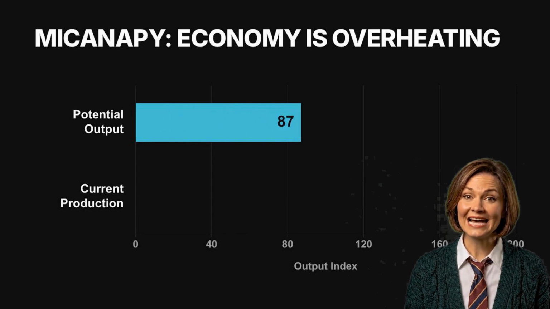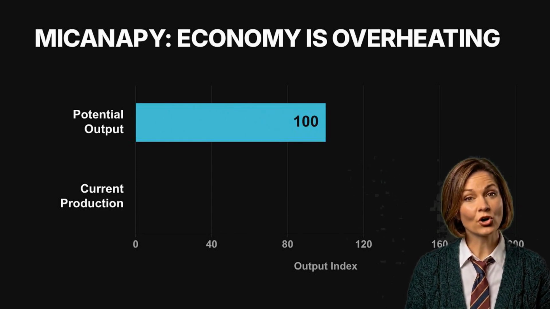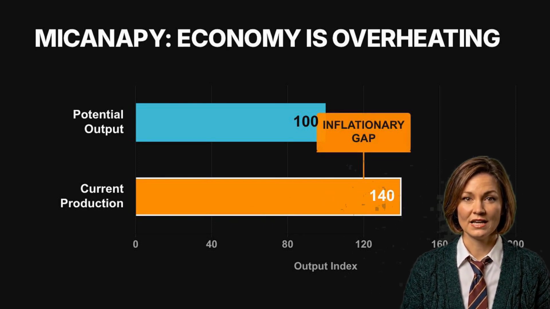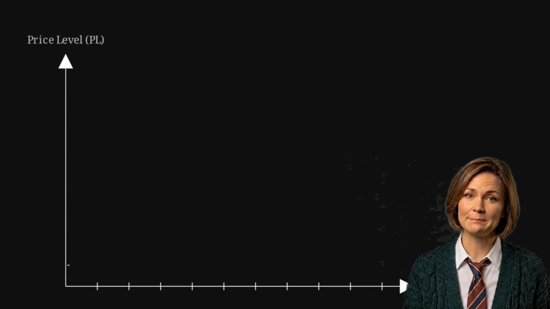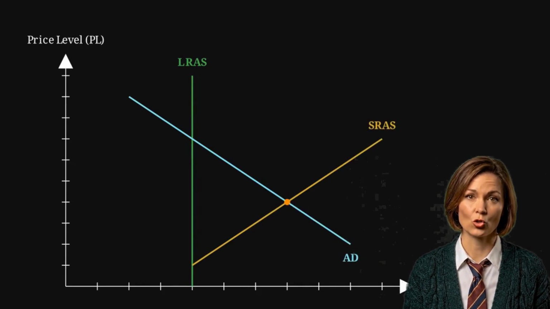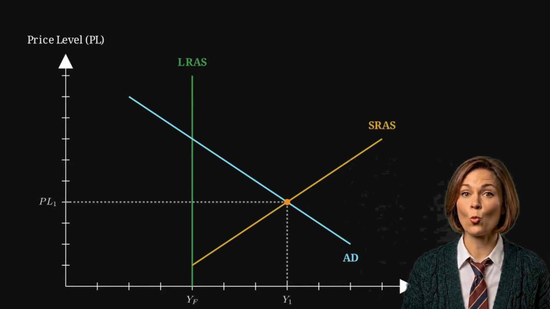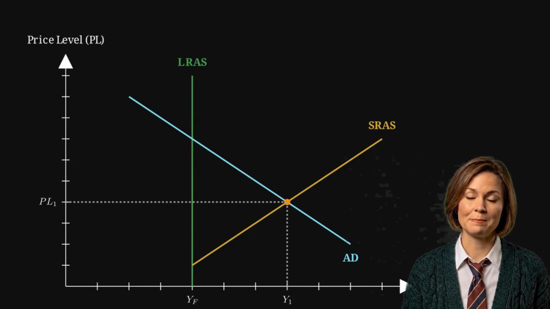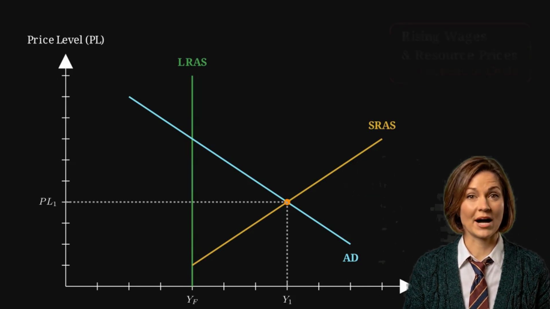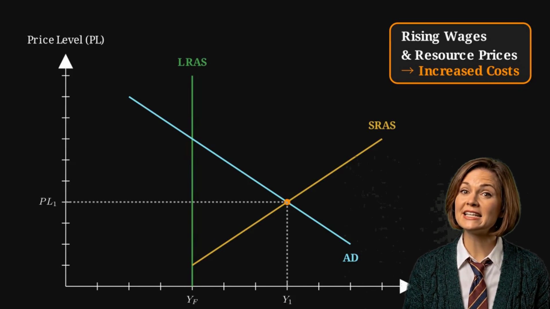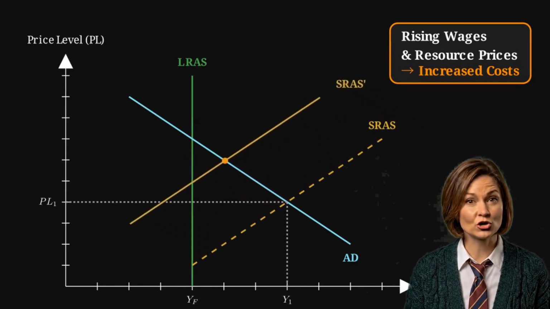It begins in a standard inflationary gap, where the current level of production exceeds the economy's full employment potential. To model this, we draw aggregate demand and short-run aggregate supply intersecting right of the vertical long-run line. Label output Y1 and full employment YF. Without action, Micanapy self-corrects. Rising wages and resource prices increase production costs, shifting the SRAS curve left, returning to full